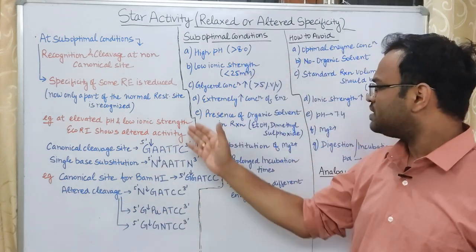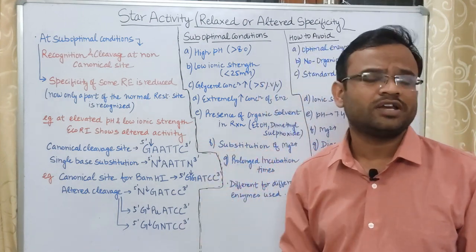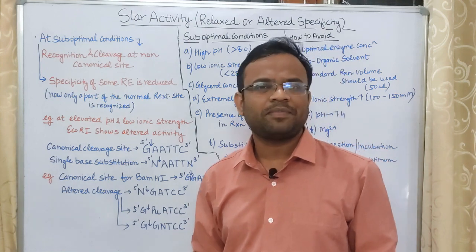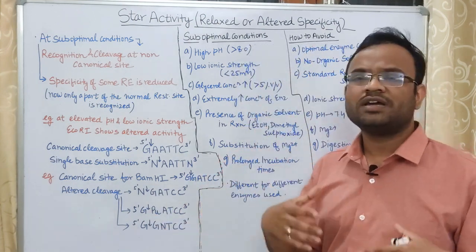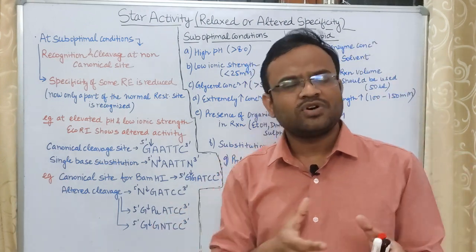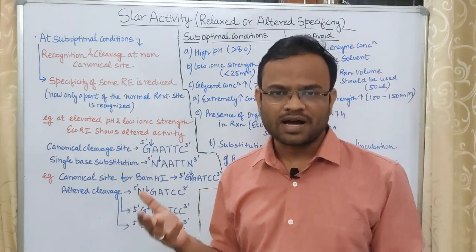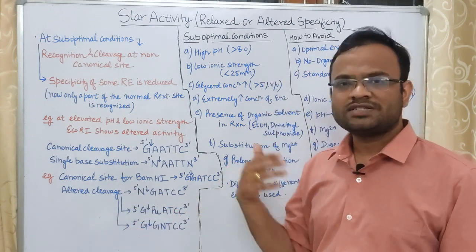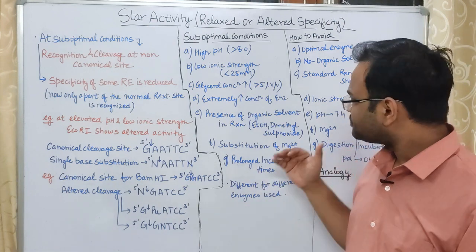So these points comprise the suboptimal conditions. Definitely if you are increasing the incubation period, what will happen? The enzyme might cut at a different place. Furthermore, generally magnesium Mg2+ is used as a cofactor. If you are changing the cofactor and putting any other divalent ion, then this substitution might also lead to alternative cleavages.